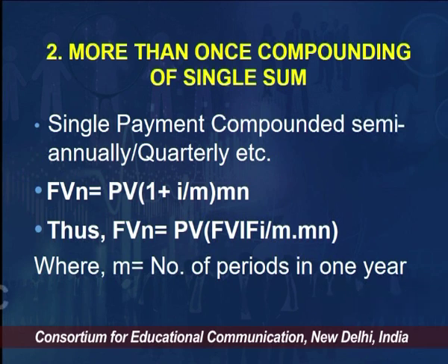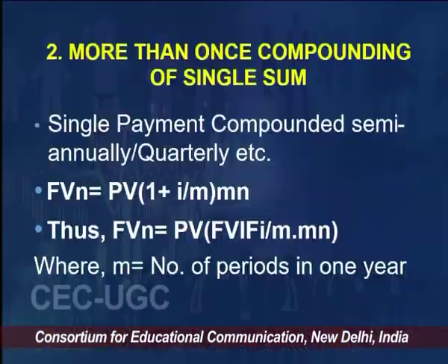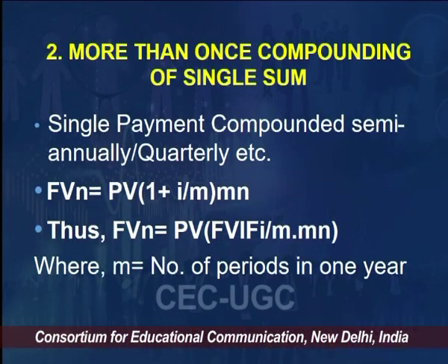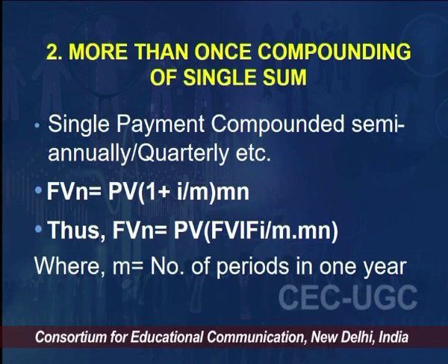You know, there are many investments, especially in the stock market, where compounding could be done on a daily basis. So we have to see how many times compounding is done. Sometimes the investment is made only once. So the formula which you have just noticed is actually calculating future value for given n, which is equal to the present value into 1 plus I divided by m, raised to power m and n.